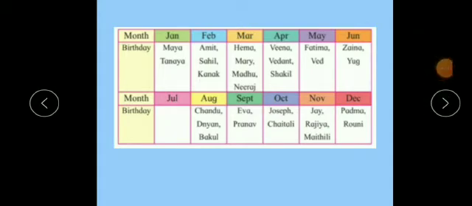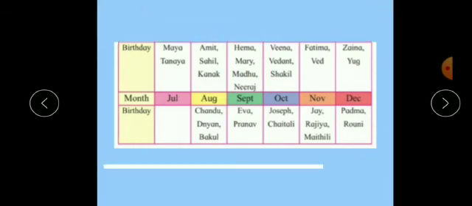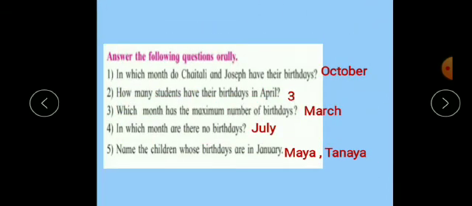Now here some months are given and birthdays are given. For example, in January these 2 children have their birthday like this. Some names are given in the respective months and there are some questions and answers. We can use this chart, this table to solve these questions. First, answer the following questions orally, but you can write the answers in your maths textbook.